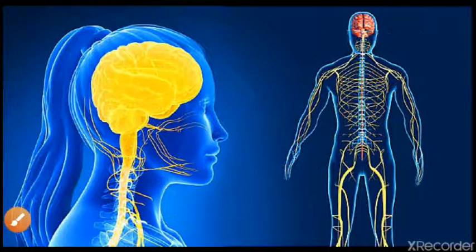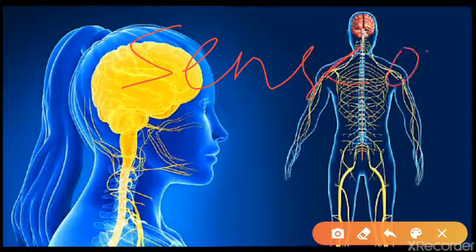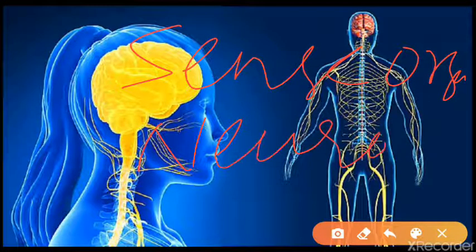What is this nervous system? It gives the information from the environment. This nervous system consists of sense organs and neurons. We have 5 sense organs: nose, eye, ear, tongue, skin.